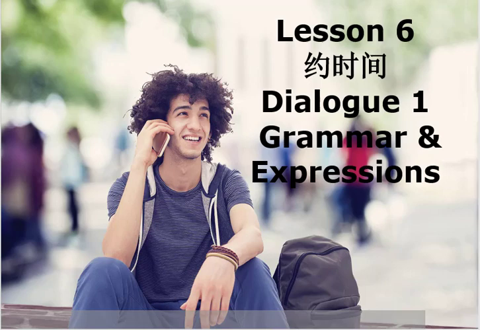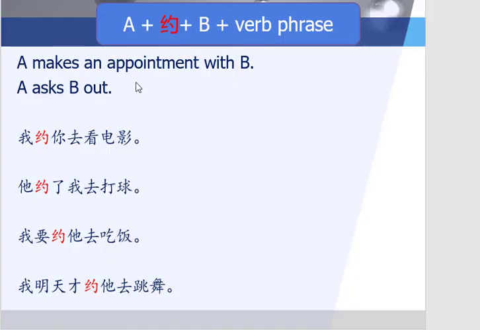In this video, I'll go through some grammar and expressions in Lesson 6 第6课 Dialogue 1对话1 and the topic you recall is 约时间, to make an appointment. Let's first look at how 约 is used in 约时间. 约 is a verb and it means make, as in to make an appointment or to ask out or invite. It can also mean to arrange a meeting. So the simplest way is to use it this way.